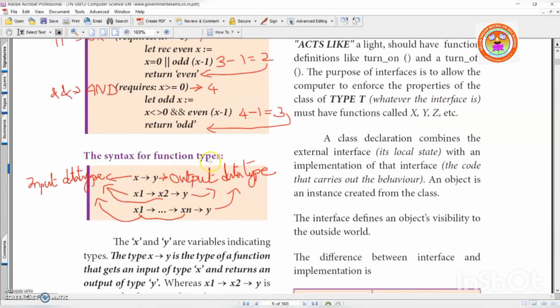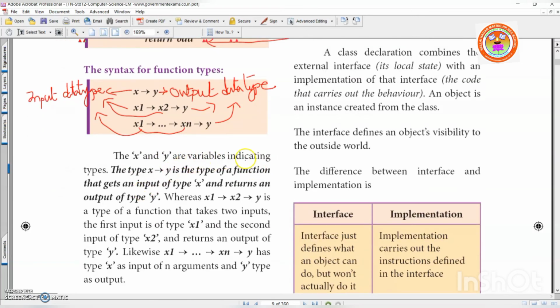Now the syntax for function types. X implies Y. Now here you see X is nothing but the input data type. Y is nothing but the output data type. Similarly here X1 and X2 are 2 input data types and 1 output data type. Here X1 up till Xn, infinity. So these are input data types and Y is the output data type. Now X and Y are variables indicating the types. Type is nothing but data type. The X implies Y is a type of function that gets an input of the type X and returns an output of the type Y. So it gets input from X and it gives the output Y.